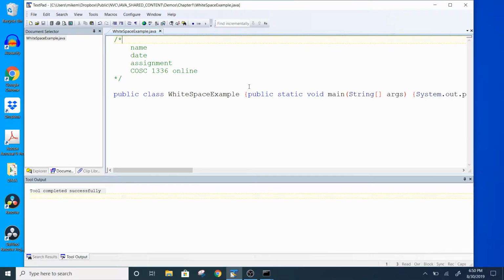There's a coding standard of how to space things out and indent them. We do have a coding standard on Canvas, so make sure you go through that. I will be taking points off as the semester progresses. I will continue to take more and more points off. In the beginning, formatting issues will be a few points off, but by the end of the semester I'll be taking off a significant amount. If you're making indentation errors at the end of the semester, you're going to get a significant amount of points taken off your homework.